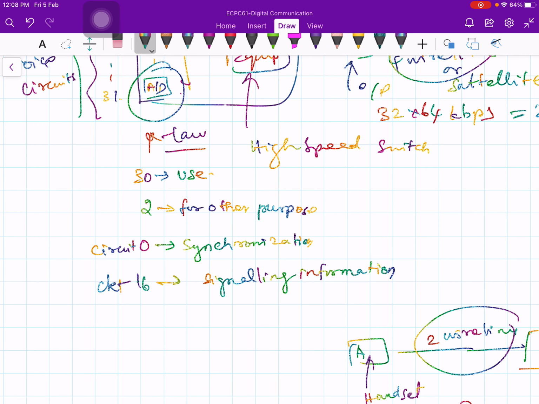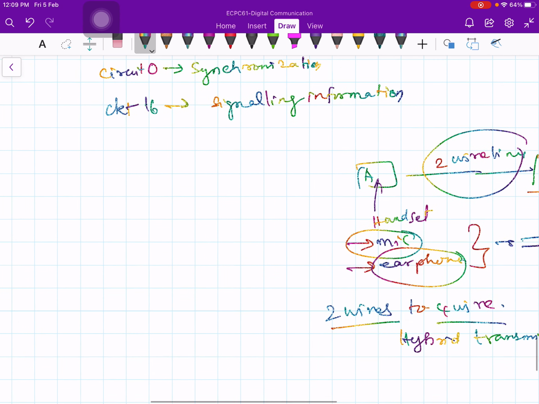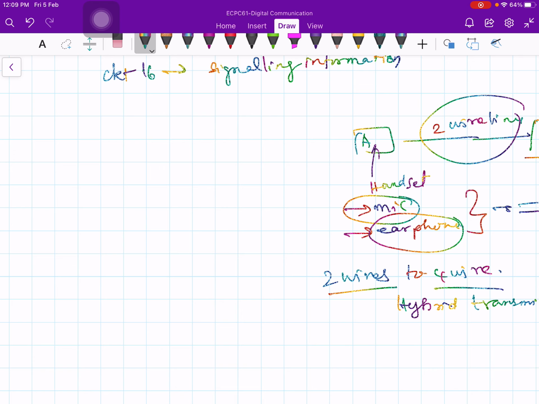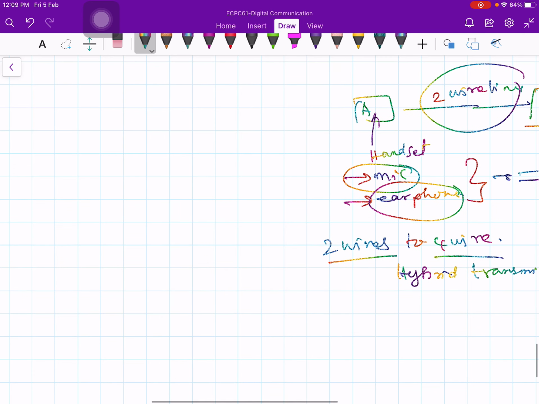Okay, now we will go to the next level. Many times you may have situations where you may like to put more number of channels. 32 may not be sufficient. You can't expect only 32 persons are talking from Delhi to Mumbai, right? There may be hundreds of thousands of people making a call. So in that case, we need to consolidate more number of channels. So there will be some hierarchy.